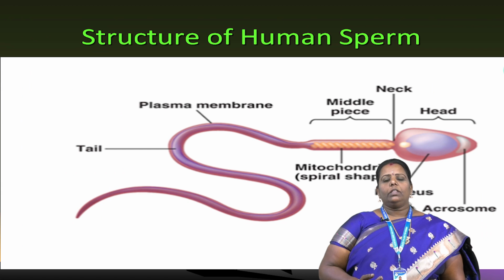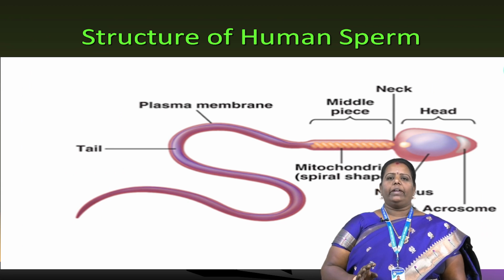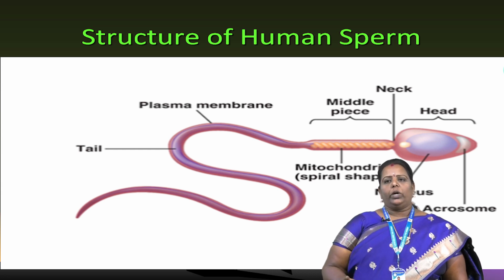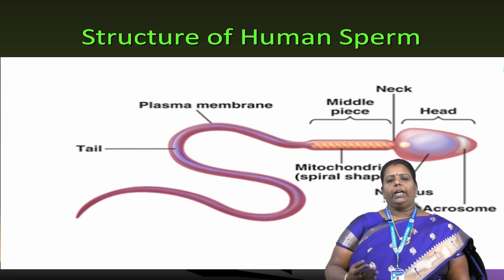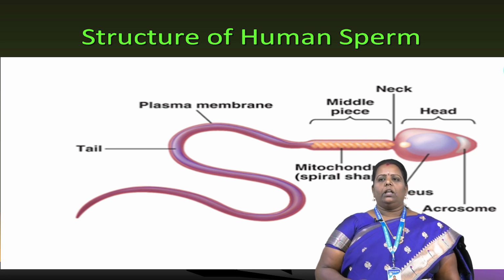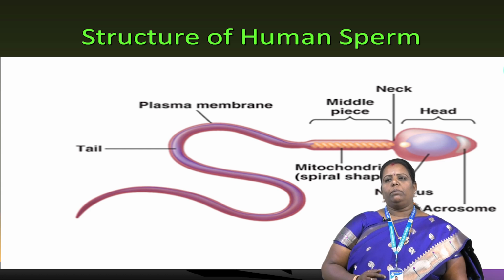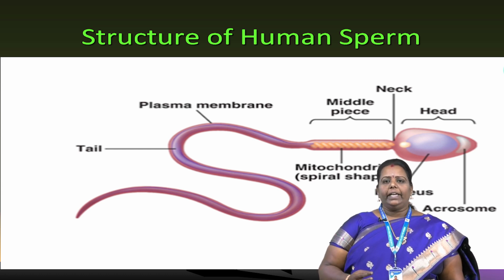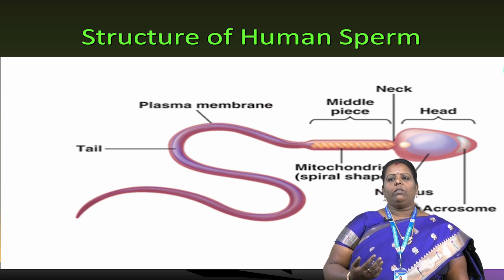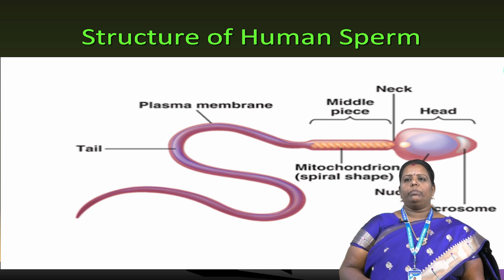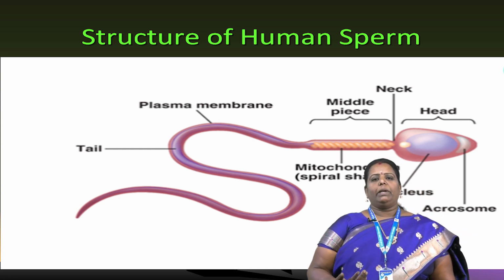Next, this is the structure of the human sperm. What are the structures? In the external structure, there is a head region, body region and tail region. All organisms have a head region, body region and tail region. In the human sperm, the head region contains a crescent shaped structure called the acrosome. In the remaining slides, I will explain the acrosome and its role during spermatogenesis and spermiogenesis.